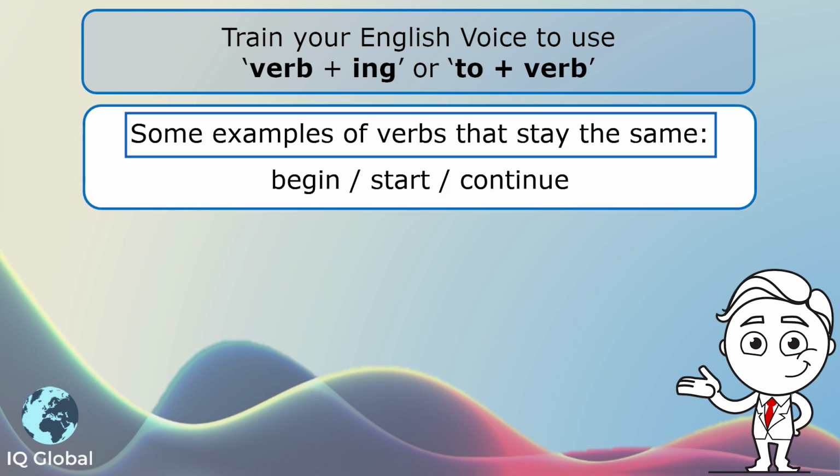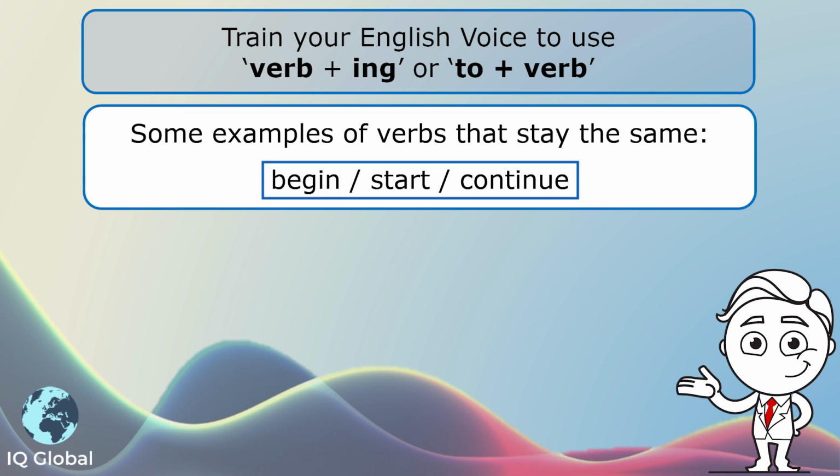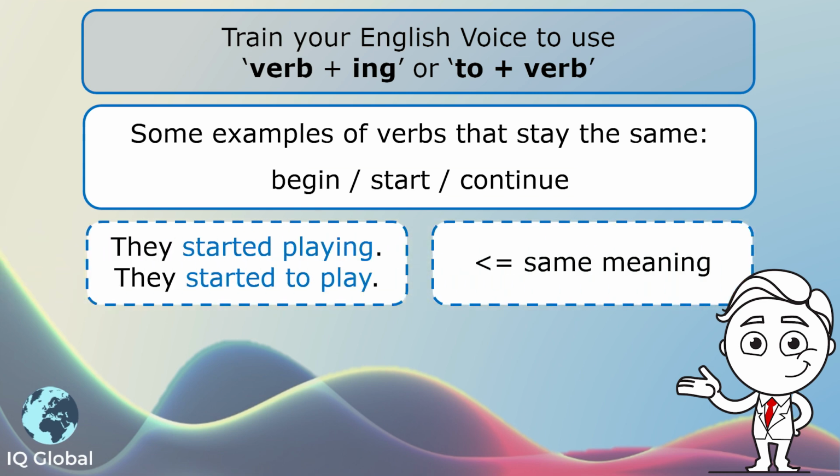Some examples of verbs that stay the same are begin, start, or continue. So have a look at sentence 1. They started playing. So here we have the verb started, followed by the verb plus ing, playing. They started playing.